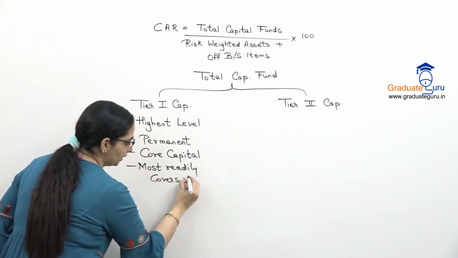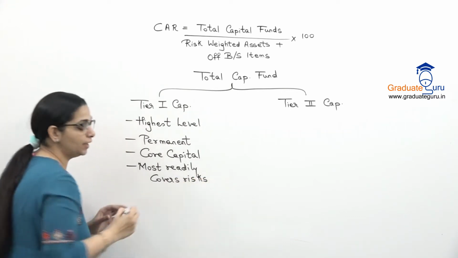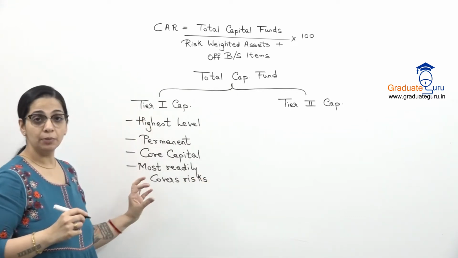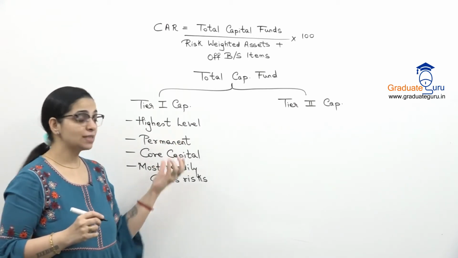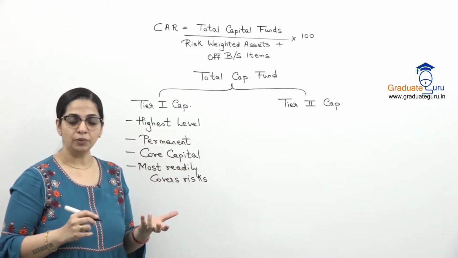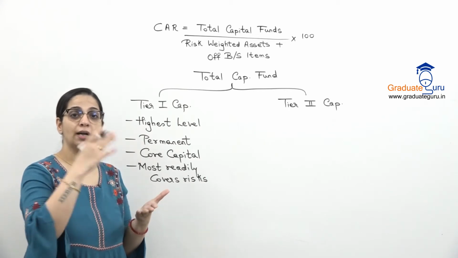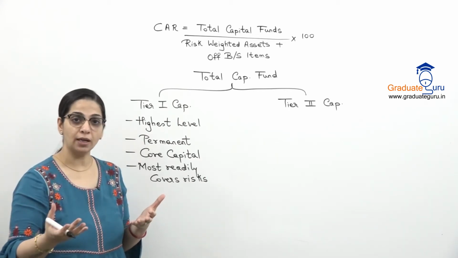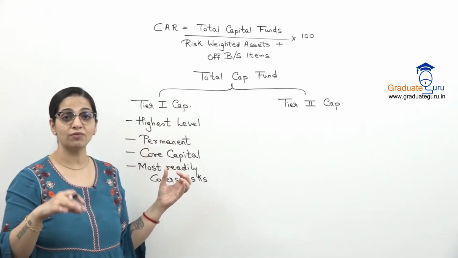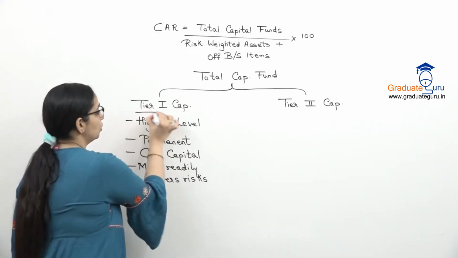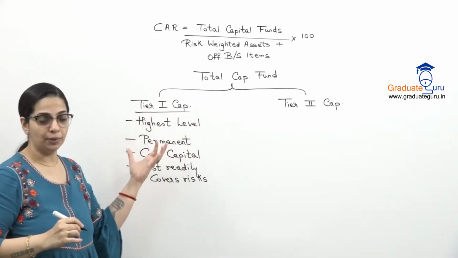So this capital, if the majority of your capital is this type, तो हमारा काफी risk covered हो जाता है, because this capital is non-risky capital. So इस capital को अगर हम risk weighted assets से compare करें, तो this capital will help us to absorb those risks very easily. So this is about tier 1 capital.